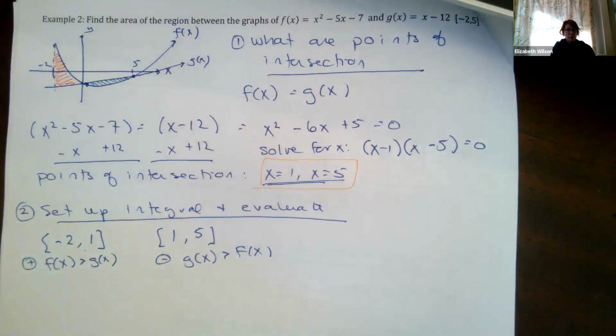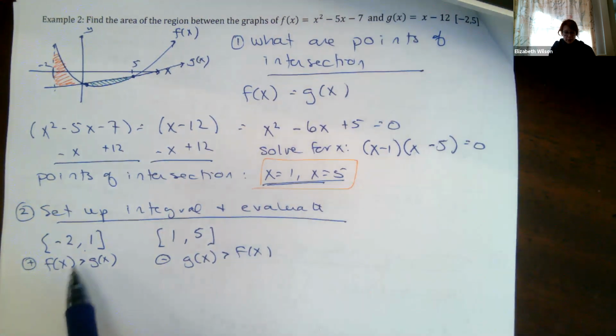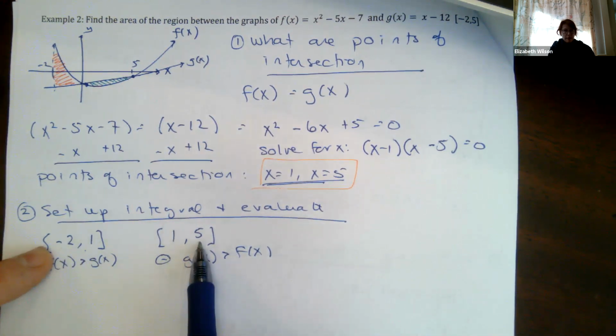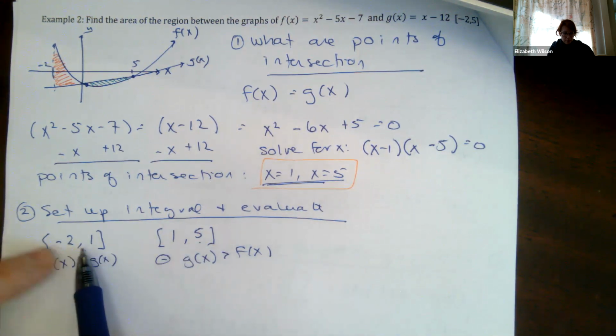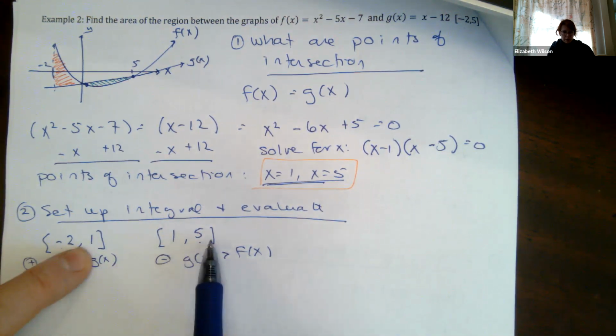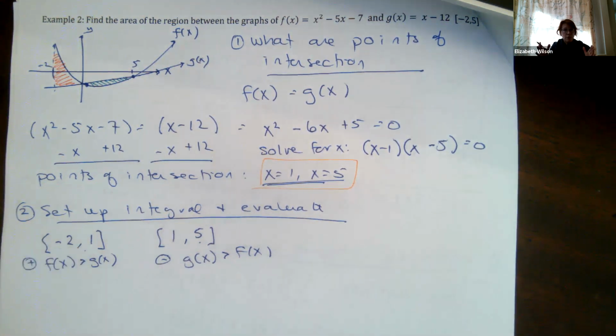So that tells us what's our top and our bottom in our bounds of integration. So -2 to 5 is my outside bounds that I was told to do things with. But look, I'm breaking it up -2 to 1 and then 1 to 5. So I don't have any gaps. I'm getting that full range of values on my interval, but I'm just setting it up into 2 different integrals.